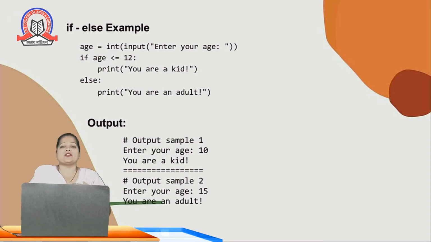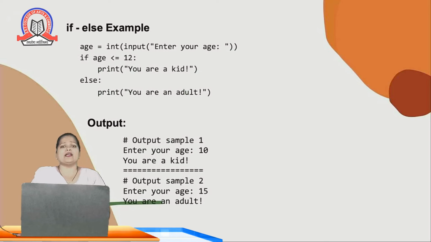And suppose I enter 20, so 20 is not less than or equal to 12. So it will go in the else block and it will print you are an adult. So this is all about the example of if else statement. Next we'll see the elif statement.